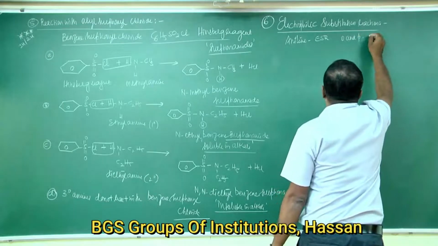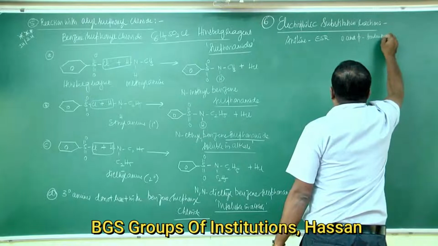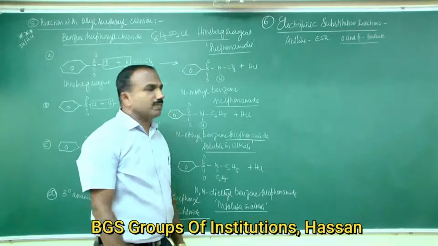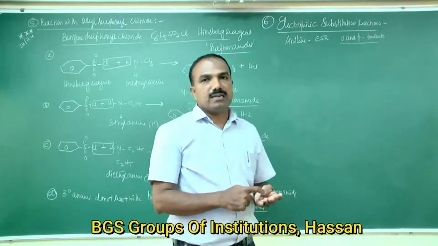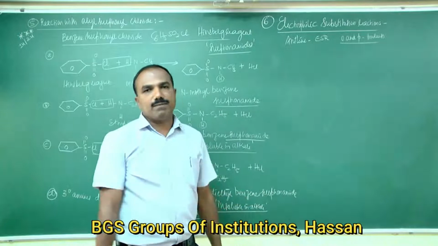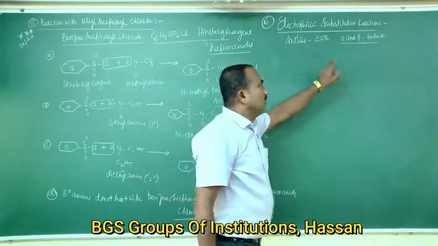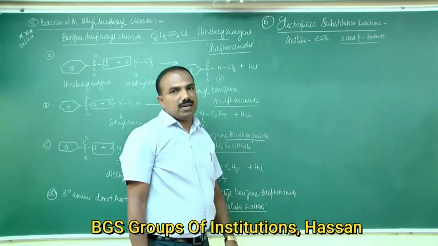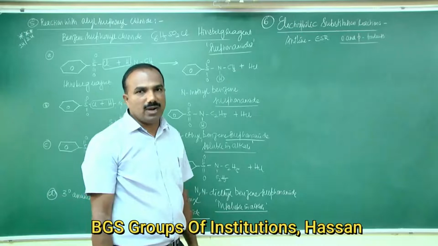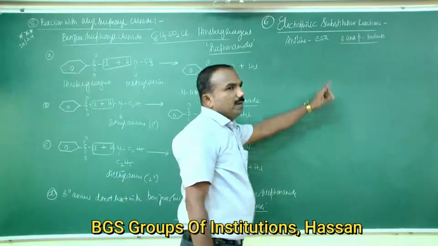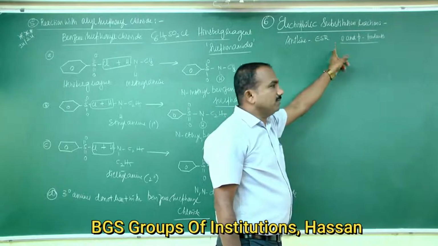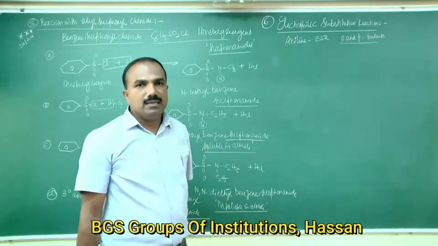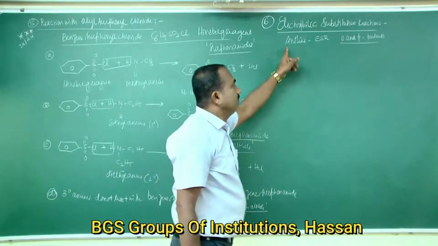They undergo electrophilic substitution reactions such as halogenation, bromination, nitration, sulfonation. While carrying out all these reactions, they show ortho and para products because the electron density is more at the ortho and para positions than at the meta position. Therefore para is the major product in the case of aniline.